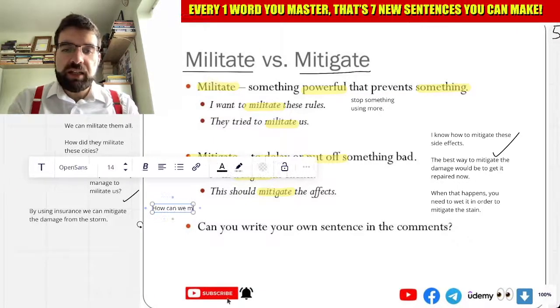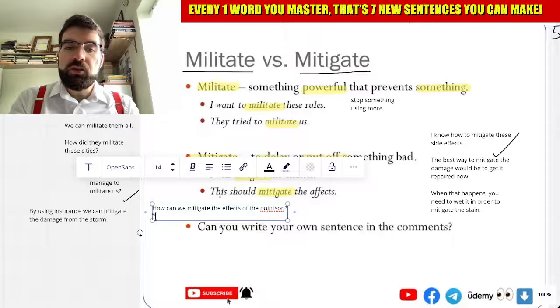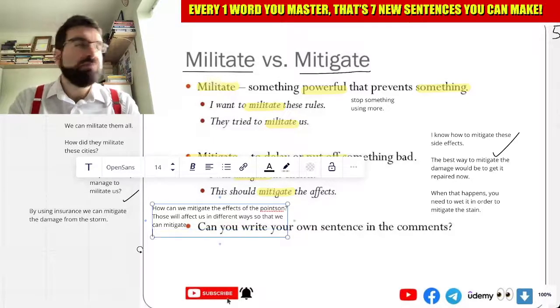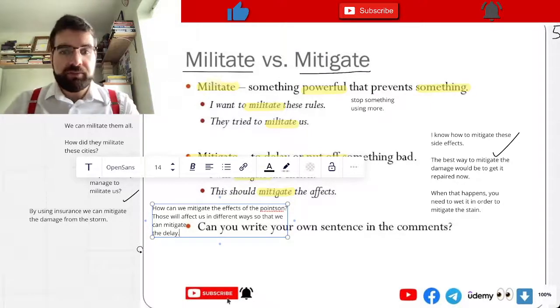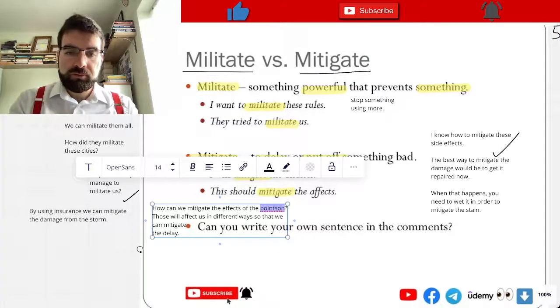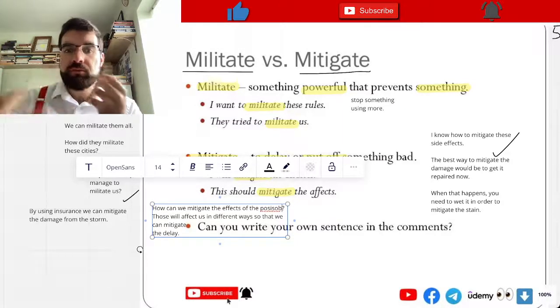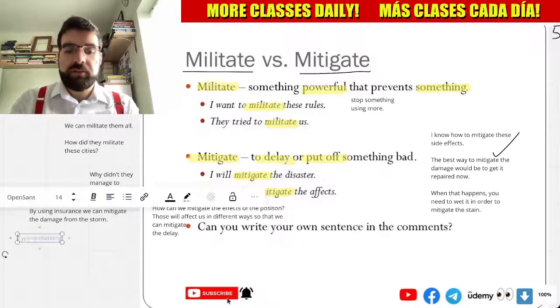How can we mitigate the effects of the poison, for example? Yeah. Those will affect us in different ways so that we can mitigate, I don't know, the damage, time, delay. Mitigate the delay. Yeah. How can I mitigate the effects of the poison? Yeah. Well, different ways. I have different tools and methods.